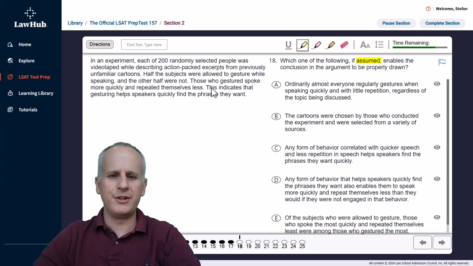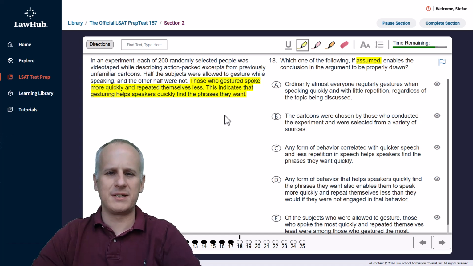So, our conclusion should be rather apparent. It's this final statement. This indicates. Now, we have to make sure that we figure out what this is so that we can refer back to it immediately. So, we're just going to say those who gestured spoke more quickly and repeated themselves less indicates that gesturing helps speakers quickly find the phrases they want.